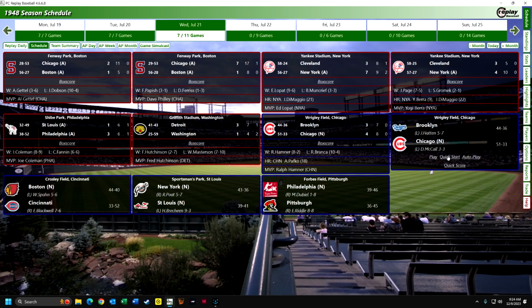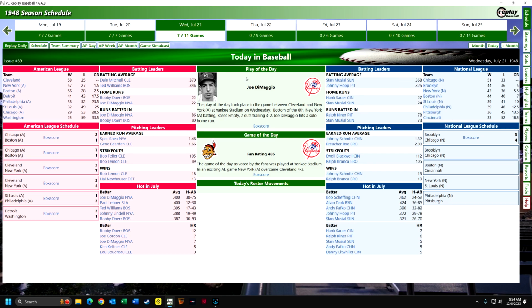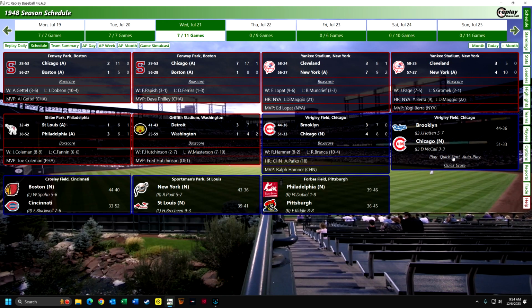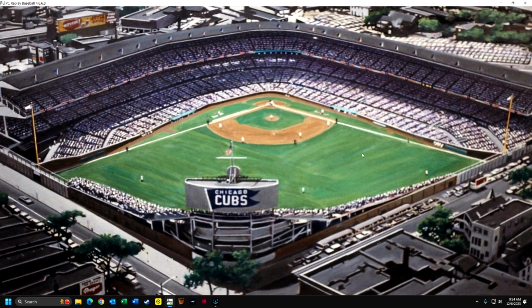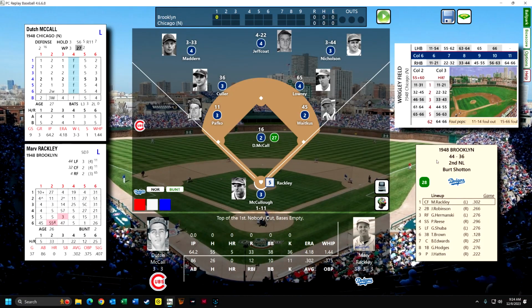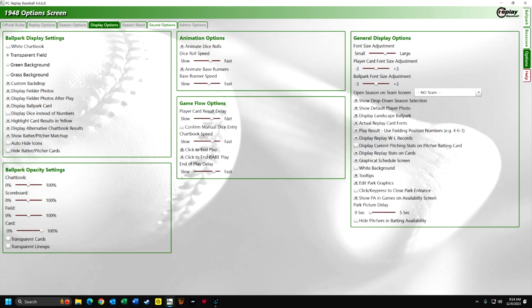And I don't know when Chicago's going to start losing. Again, we're 84 games into this. They're about 5 games in first place, 5 games over Brooklyn. And in fourth place are the Boston Braves, who are supposed to be the team that in 1948 really won the National League pennant. So I'm going to have the computer AI, which is excellent, manage the Cubs, and I will manage Brooklyn. And maybe I should let the computer manage Brooklyn, and maybe I would do something to make the Cubs lose.